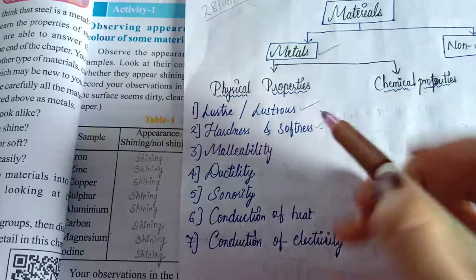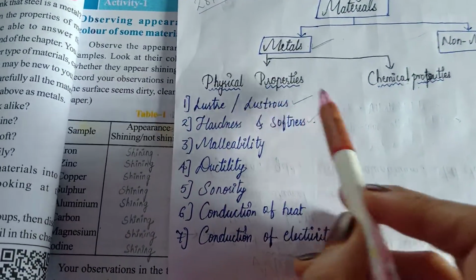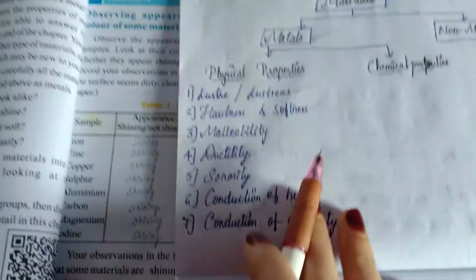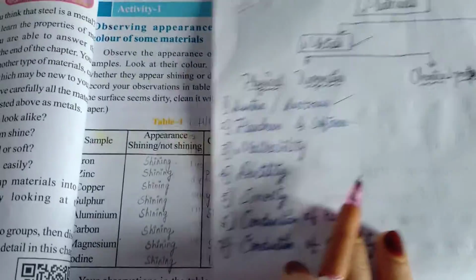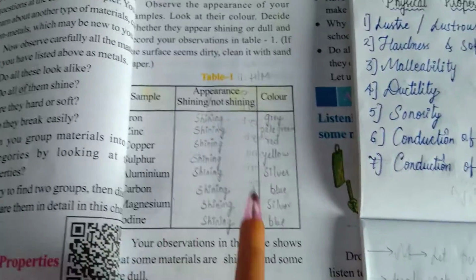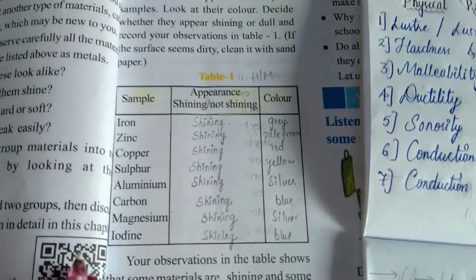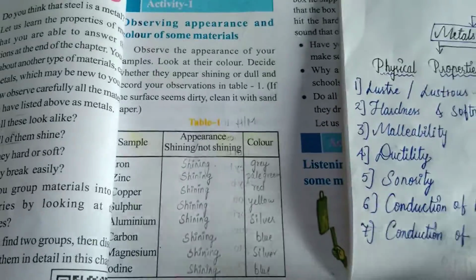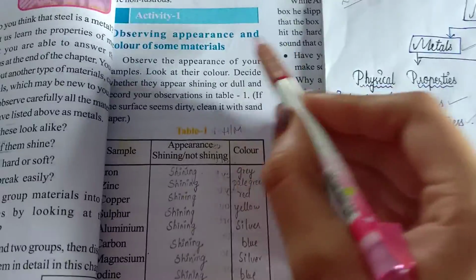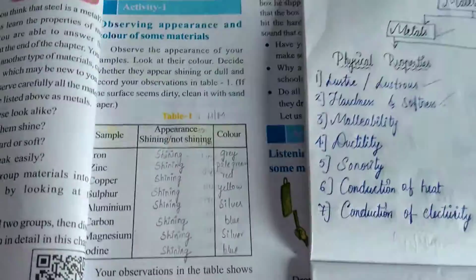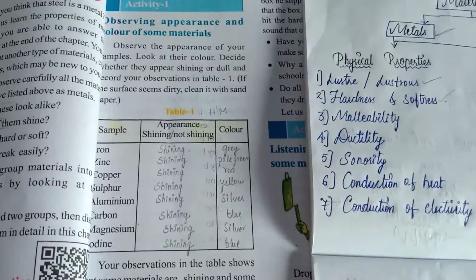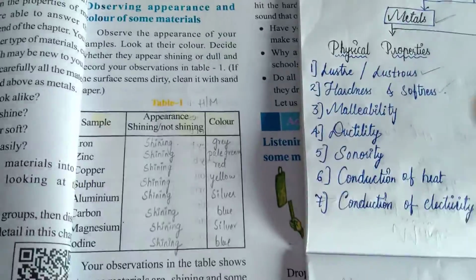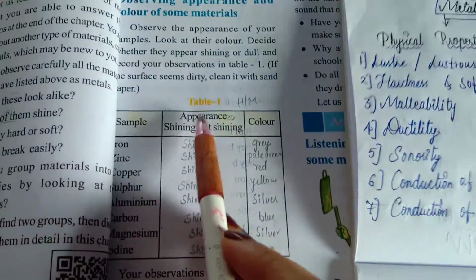Under the physical properties, we have completed lustrous and the hardness and softness of metals. I also gave you homework of this table. Let me explain this table to you. We have to do an activity to observe the appearance and the color of some substances. As I said, metals are lustrous in nature. To study that, we have to do an activity, so we need to draw a table.